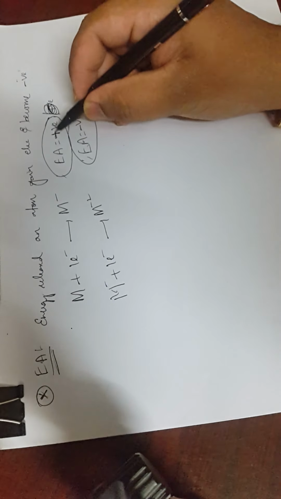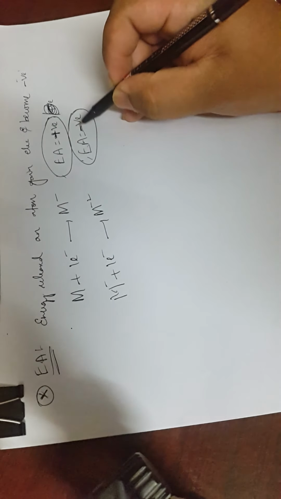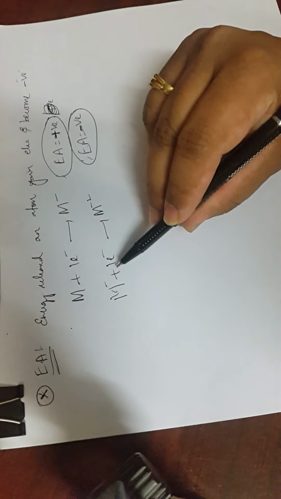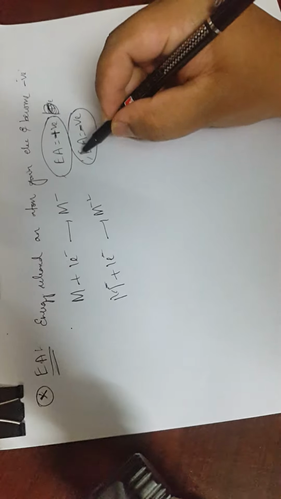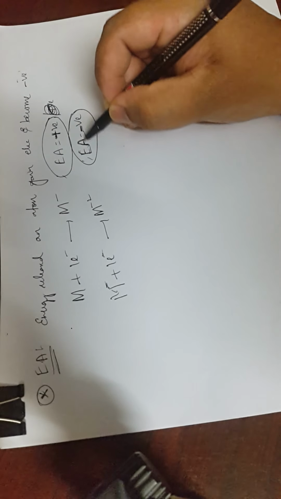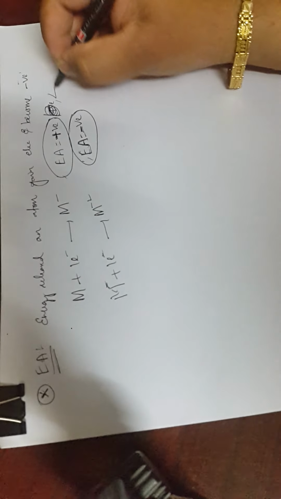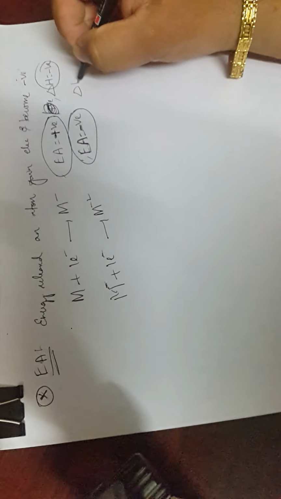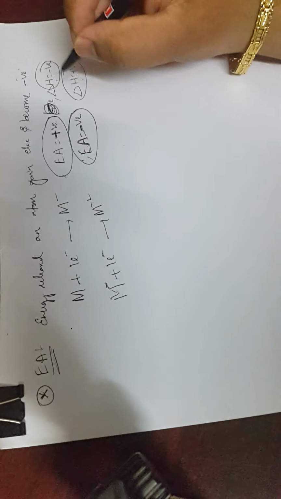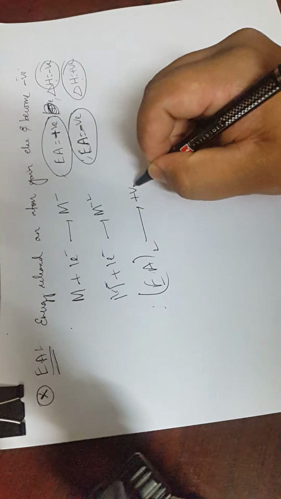Positive means energy is absorbed to let the electron inside. Negative means I have to supply energy so that the repulsive force, this is negative, this is also negative, is overcome. So to overcome the repulsive force, energy is given to the system. In terms of enthalpy change, delta H is negative for the first one, and for the second one delta H is positive. So remember the point, that EA2 will always be